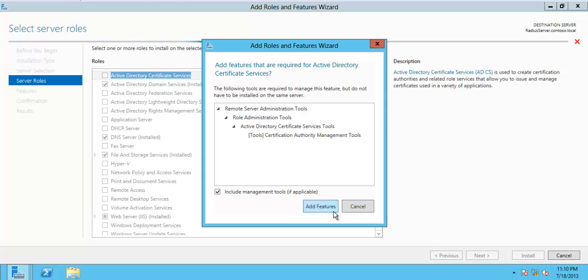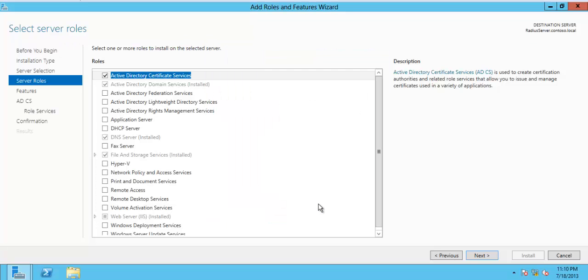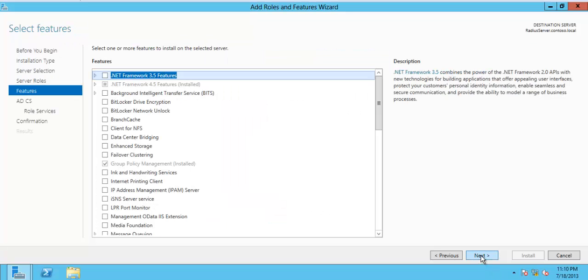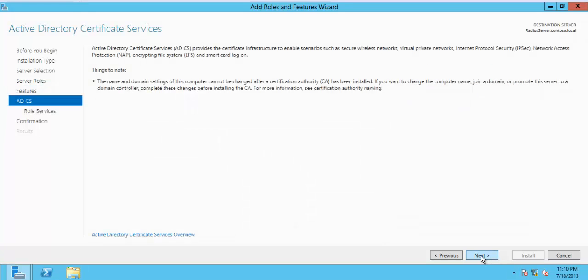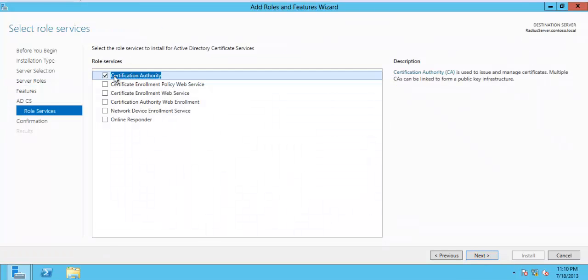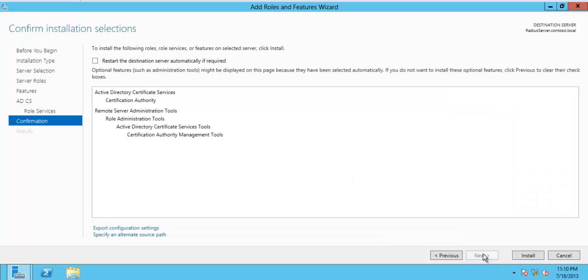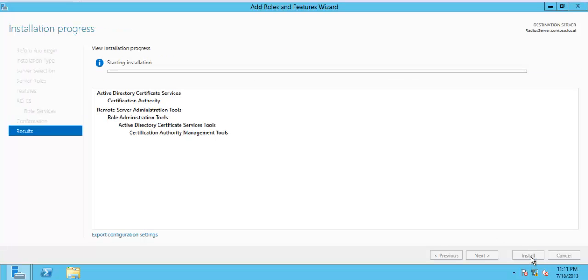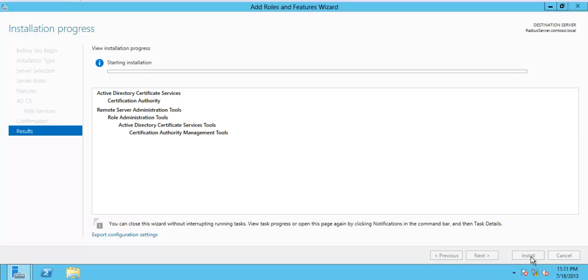Add, next, next. We just want a certificate authority in this server, so the server can issue a certificate to a client. It will take some time to install the Active Directory Certificate Service.